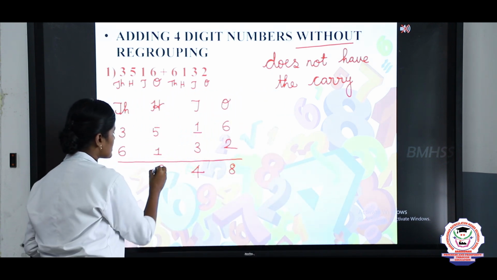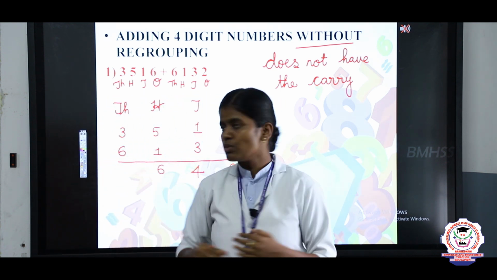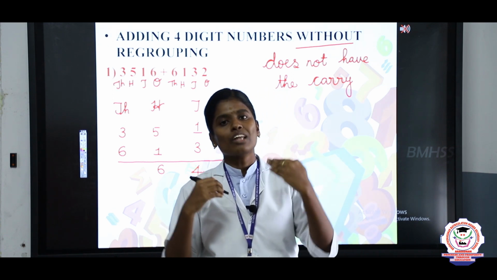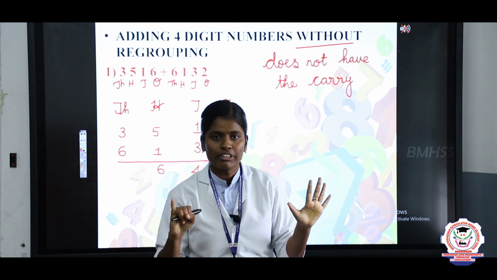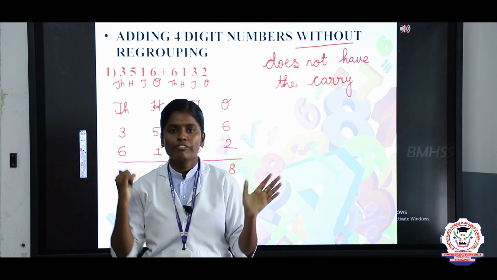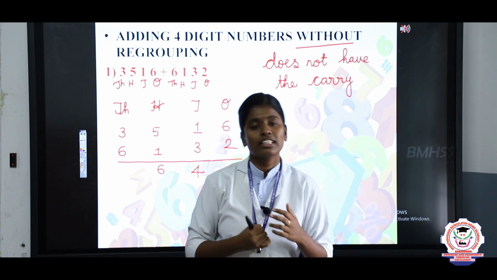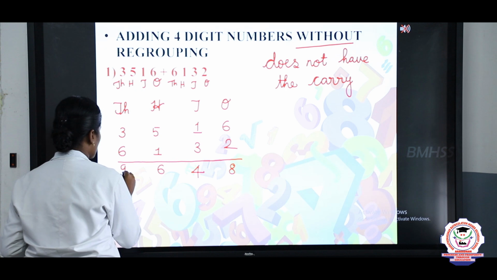Next we will take the thousands place value. The thousands place values are 3000 plus 6000. Keep 3 in the mind, 6 on the fingers. 3, after that 4, 5, 6, 7, 8, 9. So the answer is 9.